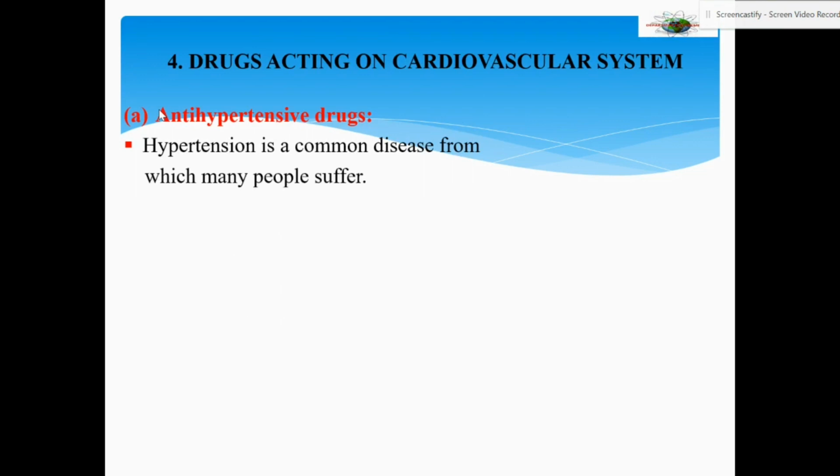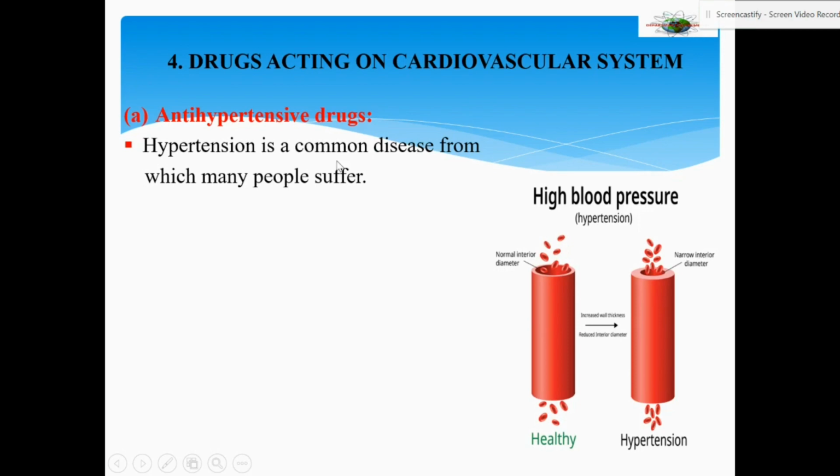We know hypertension is a common disease, and you can see here two blood vessels, one healthy blood vessel and one affected blood vessel. In a person suffering from hypertension, you can see the wall of the blood vessel is so thick, it is so broad, and you can see the blood corpuscles, RBC, they're rushing out as a stream.